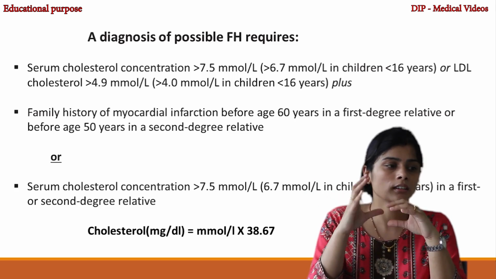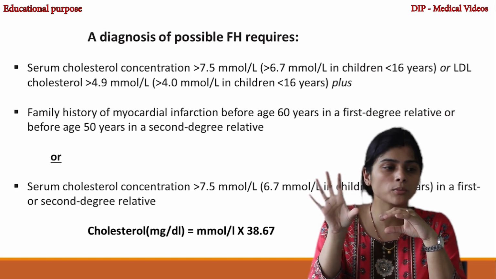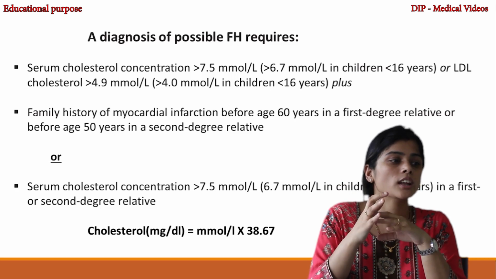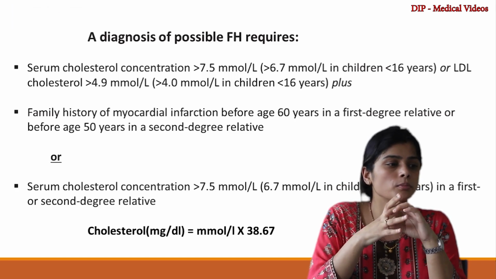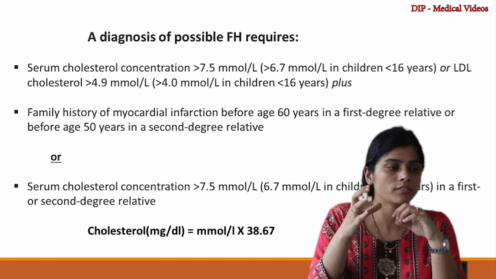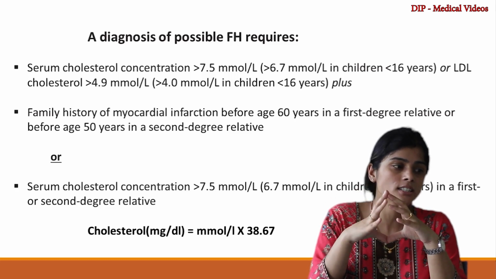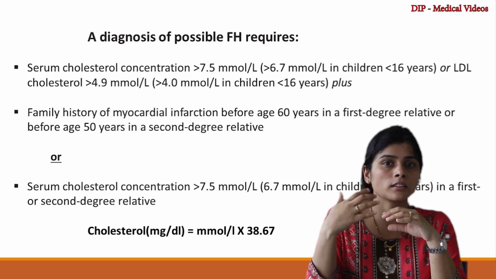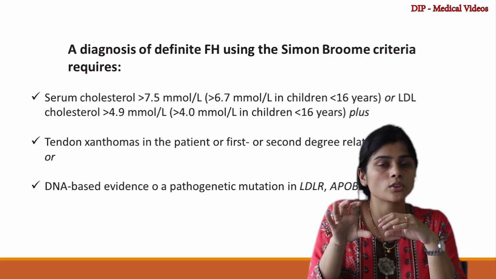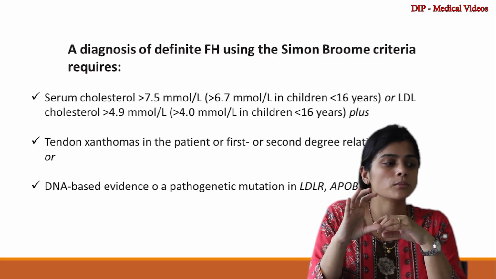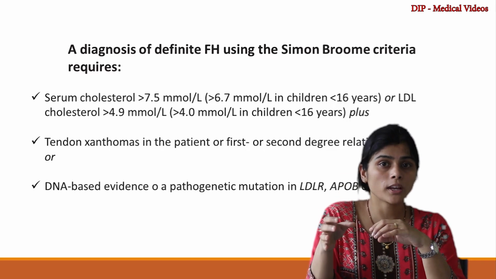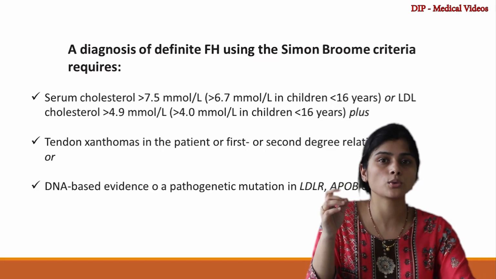So if it is more than 7.5 millimole per liter in children of less than 16 years, or LDL cholesterol is more than 4.9 millimole per liter, plus there is family history of myocardial infarction before age 60 years, we have to suspect familial hypercholesterolemia. Or if there is serum cholesterol level more than 7.5 millimole per liter in a first or second degree relative, we can suspect familial hypercholesterolemia in those patients.